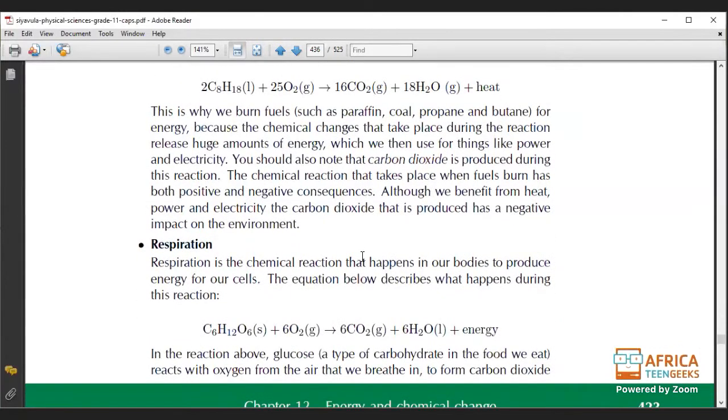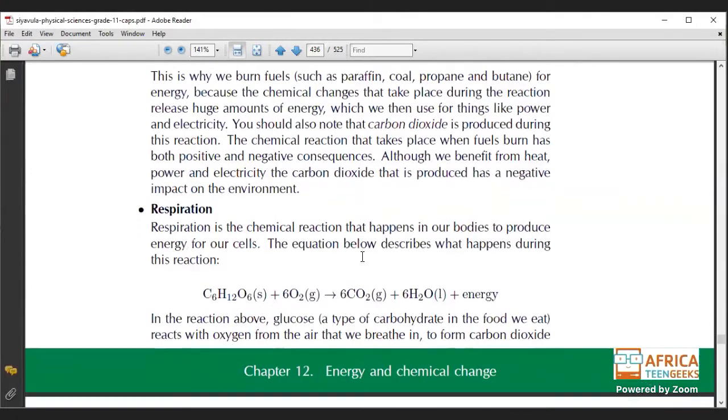Okay, so the second one is respiration. Respiration is also an exothermic reaction. Respiration is a chemical reaction that happens in our bodies to produce energy in our cells. This equation below describes what happens in this reaction. So we've got C6H12O6 plus 6O2 gives us 6CO2 plus 6H2O plus energy.